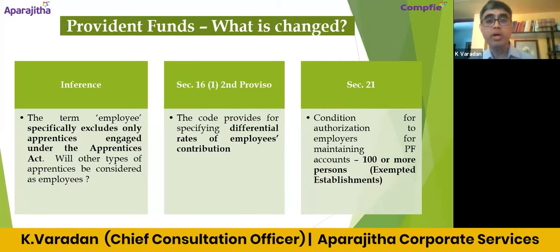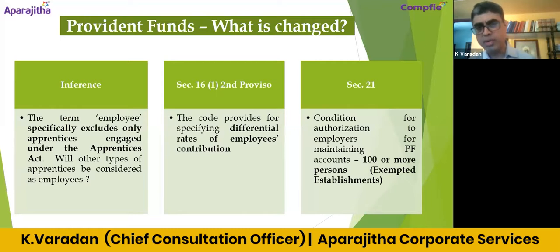And the code provides for specifying differential rates of contribution. As I said, this will now be extended to the unorganized workers also, where the rate of contributions could differ. And the exemption, yes, it is now possible. Establishments can get exemption from the application of the PF Act, but only if there are 100 or more employees engaged in that establishment; they can only make the application and get the exemption.